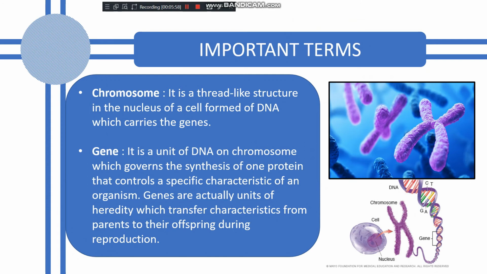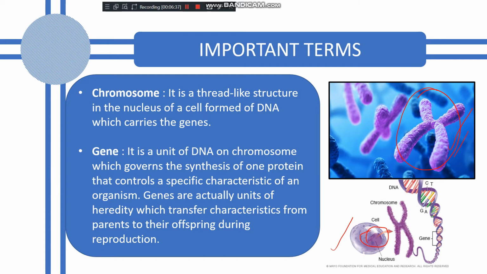Now, another important term is chromosome. What are chromosomes and where are they located? Again, in 8th standard you have studied that organisms are made up of cells, and in the cell the nucleus is present. This is the nucleus. The nucleus contains a thread-like structure called chromatin material. During reproduction or cell division, this chromatin material converts into the chromosome. This is a chromosome.